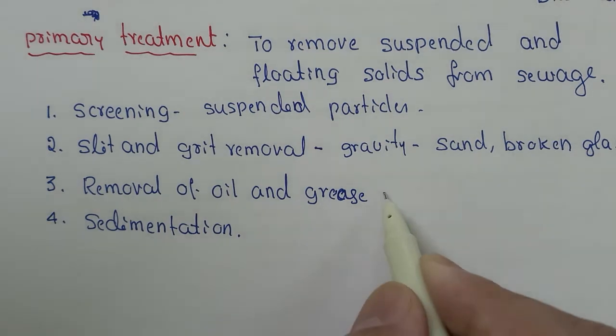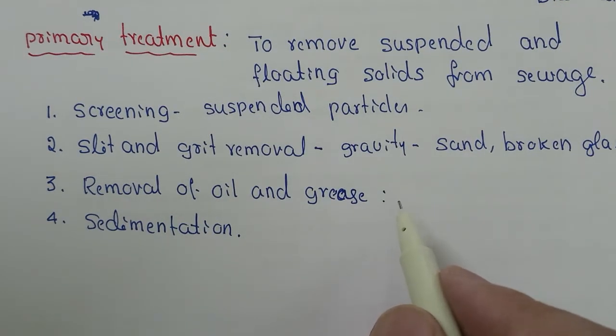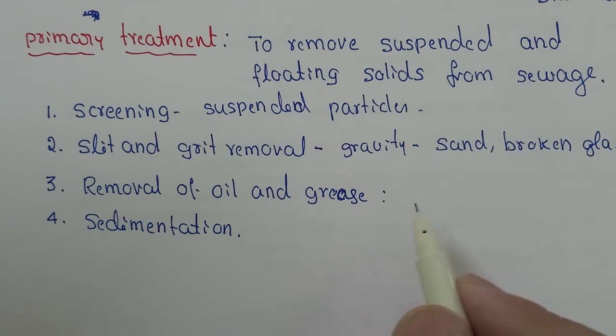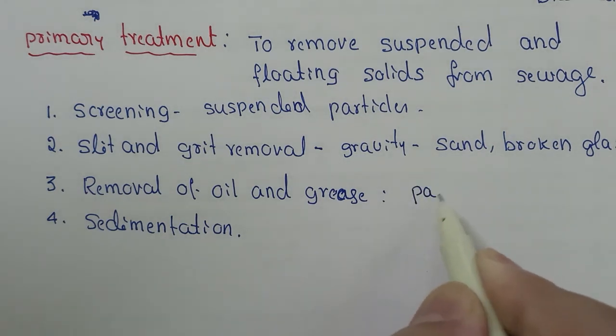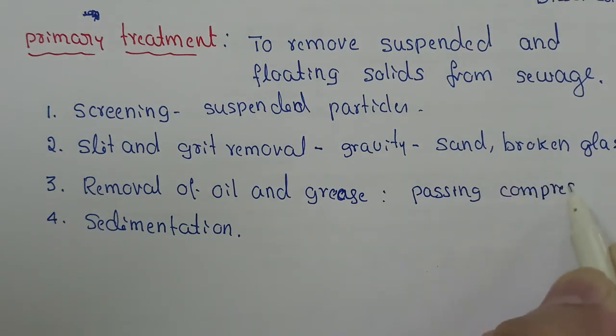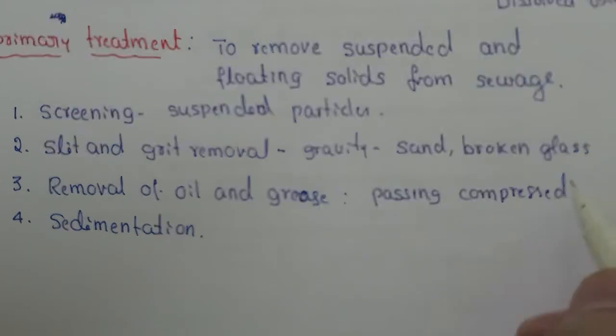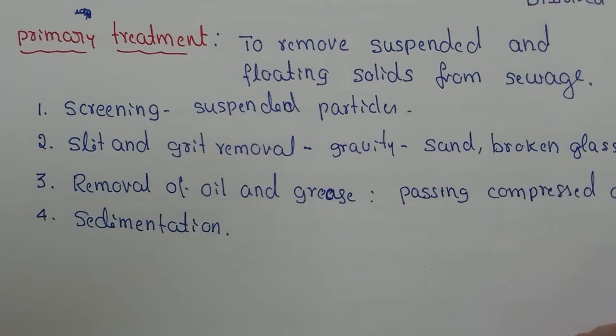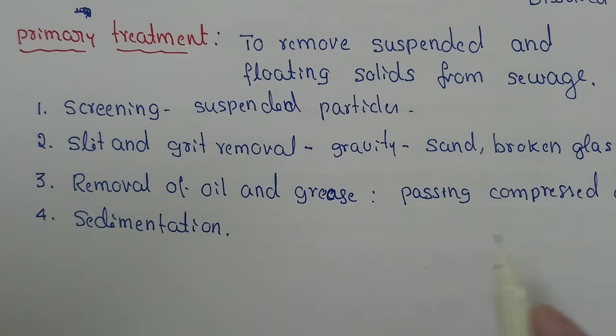And third step, removal of oil and grease. Now here sewage is kept in a skimming tank, and compressed air is blown through it. Oil and grease form froth and float on the surface. It is skimmed off. So by passing compressed air and creating froth, as a result, oil and grease floats on the surface. It can be skimmed off.